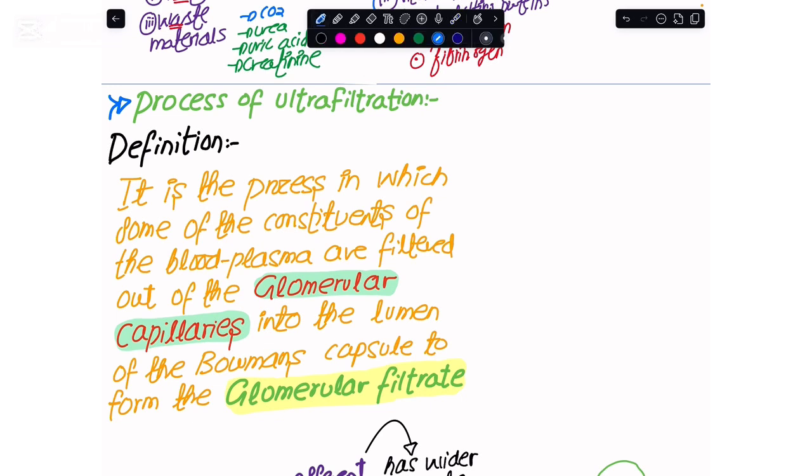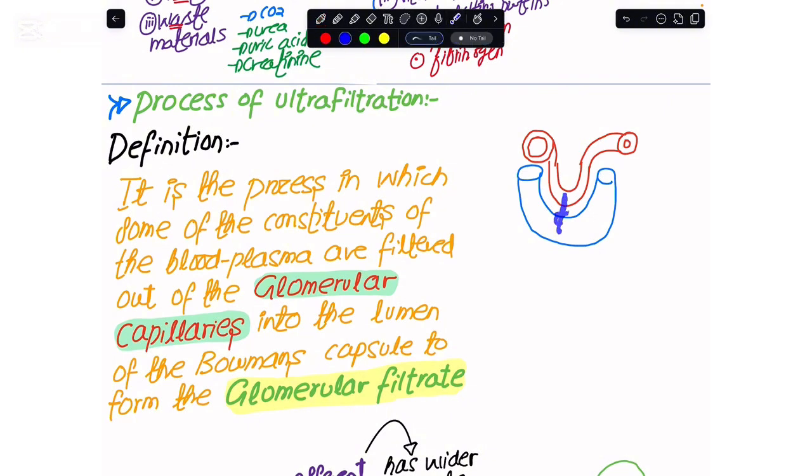What I mean by this is that the first part of the nephron is referred to as the Bowman's capsule, a U-shaped structure, and within the Bowman's capsule you know that we have these glomerular capillaries coming. These glomerular capillaries take the blood supply from the renal artery with the help of the afferent arteriole, and then on the other side of the glomerular capillaries we have the exiting arteriole, which is the efferent arteriole. So when some constituent is taken out of the blood plasma here, it comes into the lumen of the Bowman's capsule. This is what we refer to as ultrafiltration.